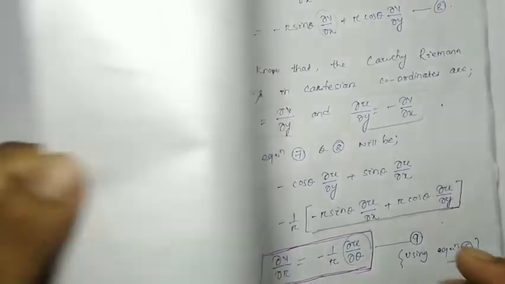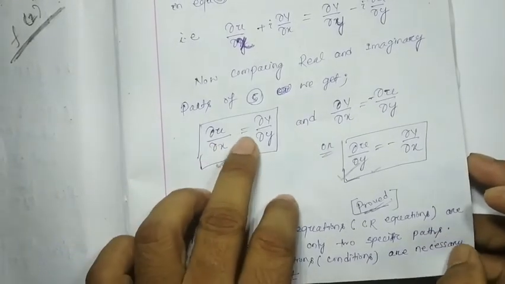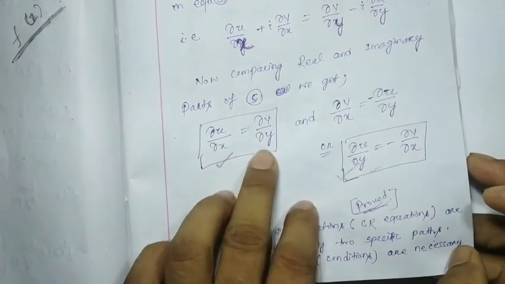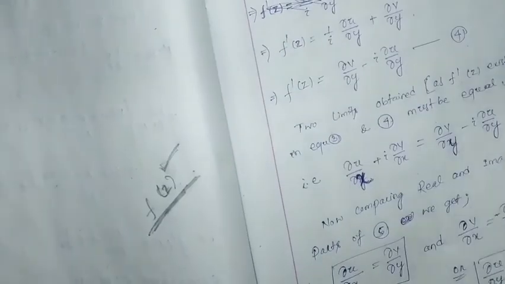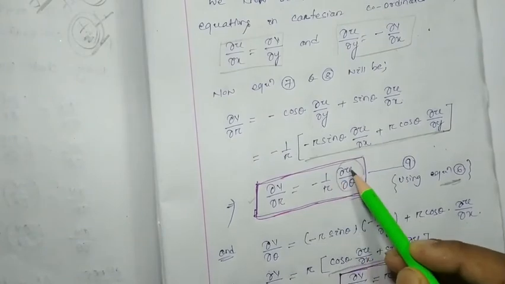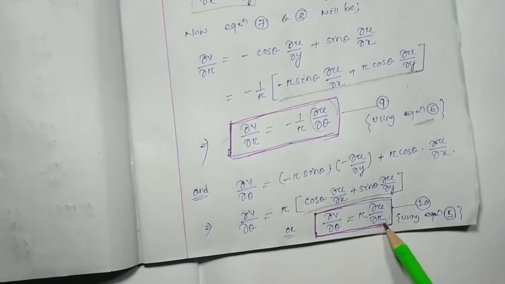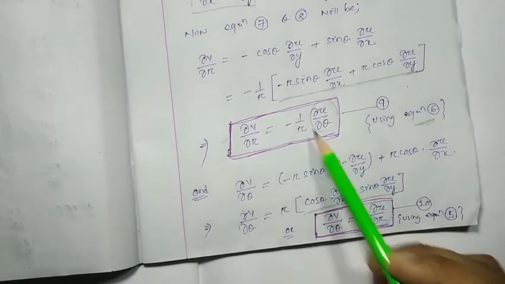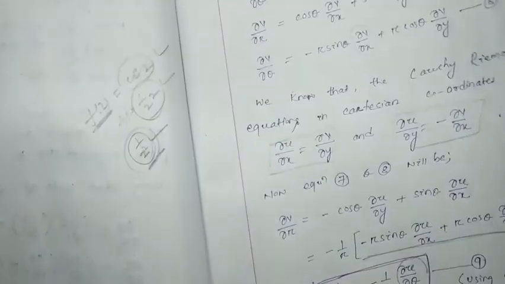To find whether the function is analytic or not, we have to use the Cauchy-Riemann equations in the Cartesian form, that is del u by del x equal to del v by del y, and del u by del y equal to minus del v by del x, we have to check. Or we can consider the polar form, that is del v by del r equal to minus 1 by r del u by del theta, and del v by del theta equal to r del u by del r. If any function satisfies these two conditions, that function will be called an analytic function. Then we come to the harmonic function.